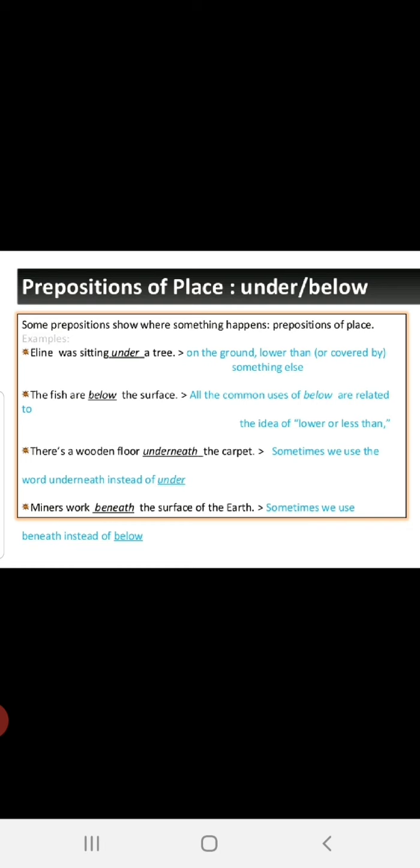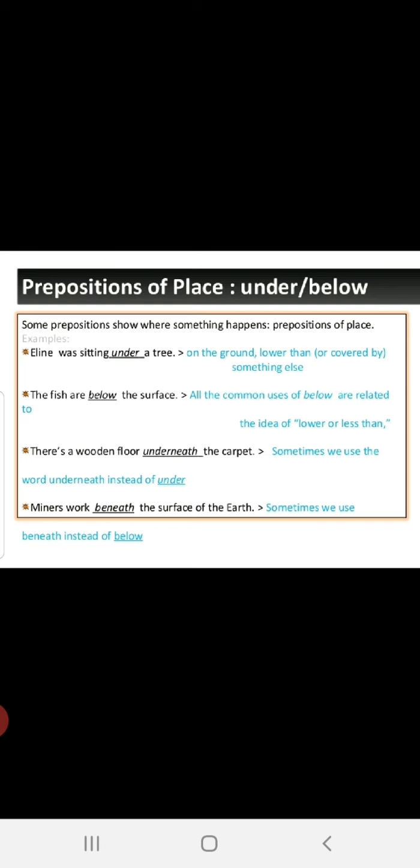The fish are below the surface. Okay. Below the surface there is a gap. All the common uses of below are related to lower than or less than, which means there will be some gap between the two things.